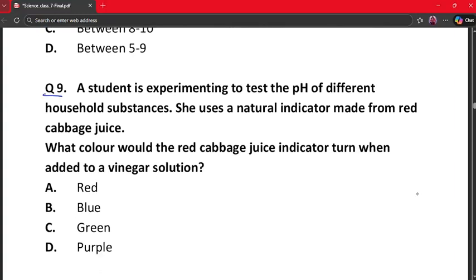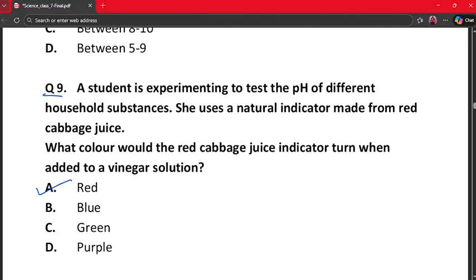A student is experimenting to test the pH of different household substances. She uses a natural indicator made from red cabbage juice. What color would the red cabbage juice indicator turn when added to a vinegar solution? A. Red, B. Blue, C. Green, and D. Purple. The correct answer is red, because red cabbage juice is a natural indicator.